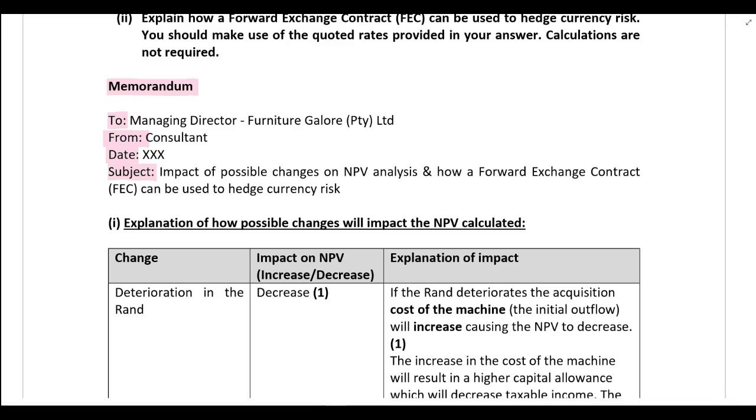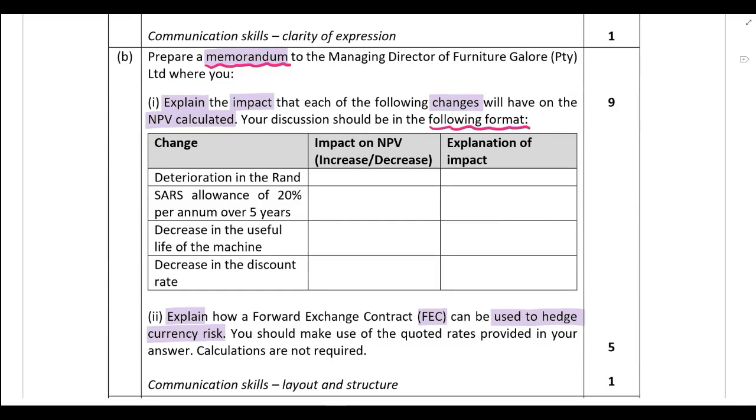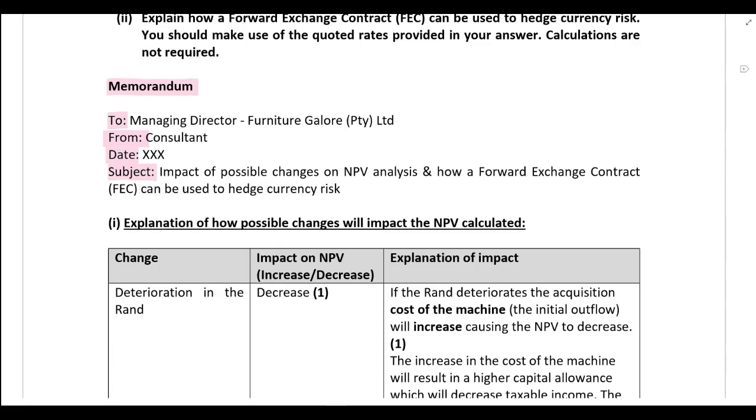So, who is the memorandum to? That comes from the required. You've been told to prepare a memorandum to the Managing Director of Furniture Galore Pty Limited. So it is to the Managing Director of Furniture Galore Pty Limited. From, who are you? You are a consultant working for JW Consulting. So just say consultant. Guys, don't put a name. You can't put your name because you're supposed to be anonymous when the marker's marking your paper.